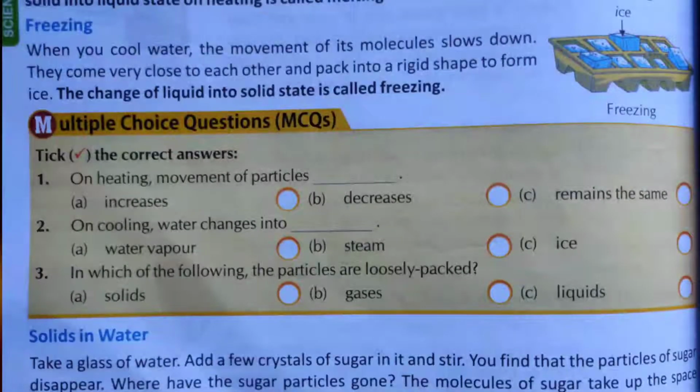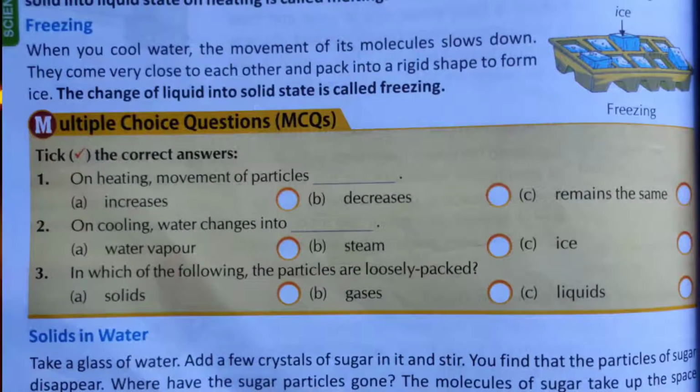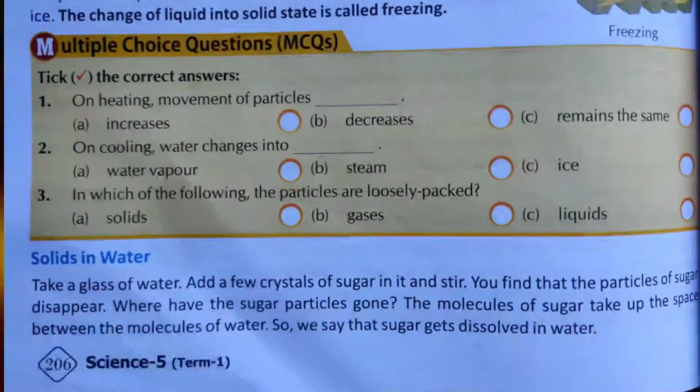So melting and freezing are completely different from one another. Melting means the change of solid to liquid state on heating, and freezing means the change of liquid to solid state on cooling. Freezing is a phase transition where the liquid turns into solid when its temperature is lowered below its freezing point. So students, always keep in mind that on heating, movement of particles increases, and on cooling, the movement of particles decreases.